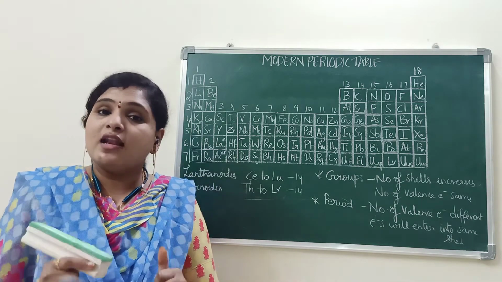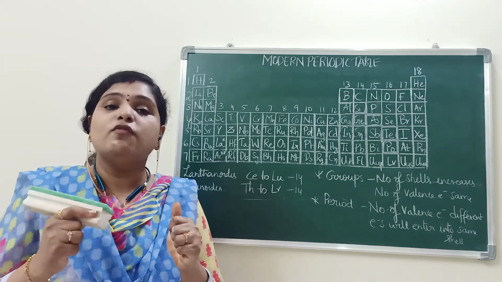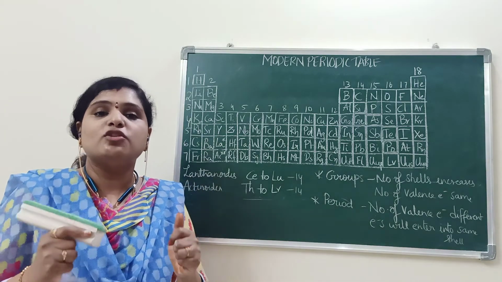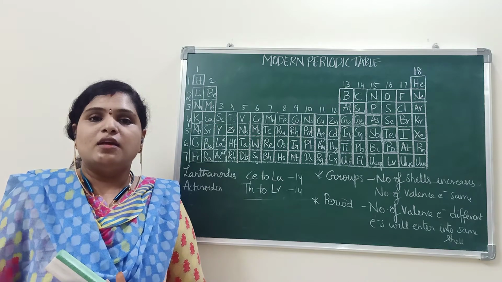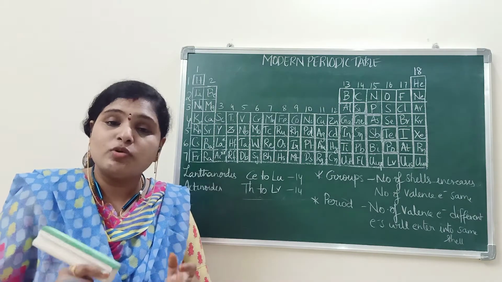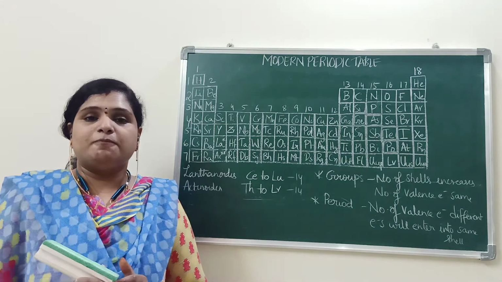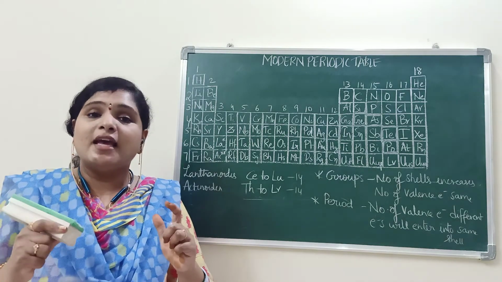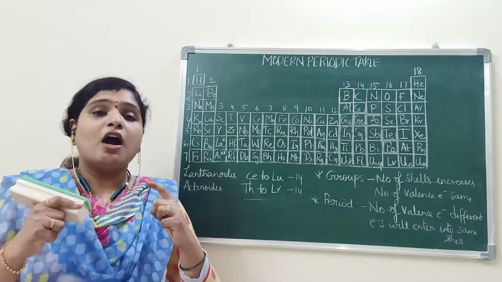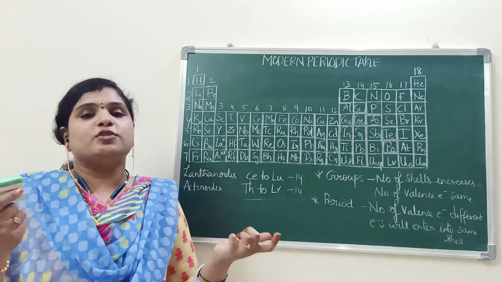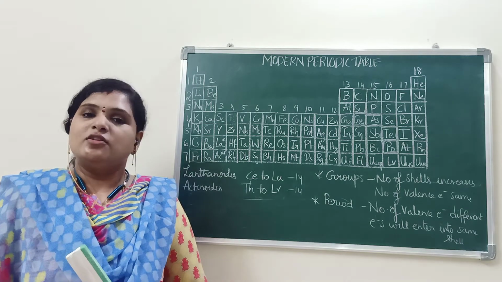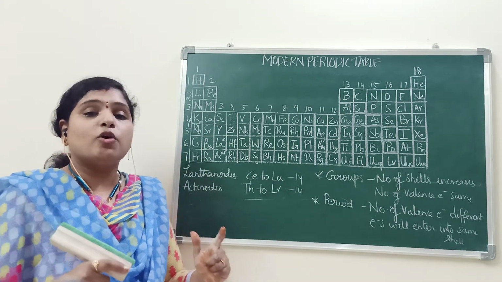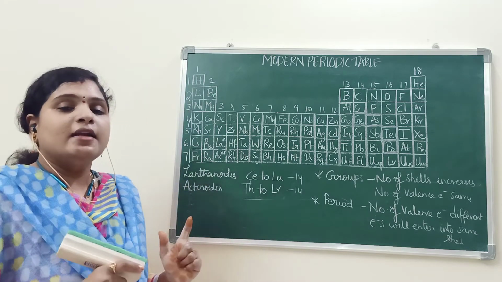If we know the valency, it will give you information about the combining capacity or the reactivity of that element. Valence electrons are responsible for reactivity. We can know this information by the electronic configuration. How can you know the electronic configuration? Atomic number. Okay. What is the basis for the modern periodic table? Atomic number.